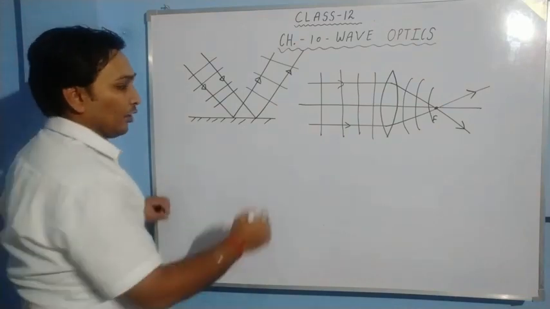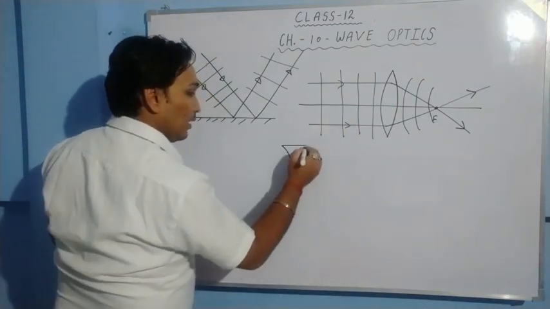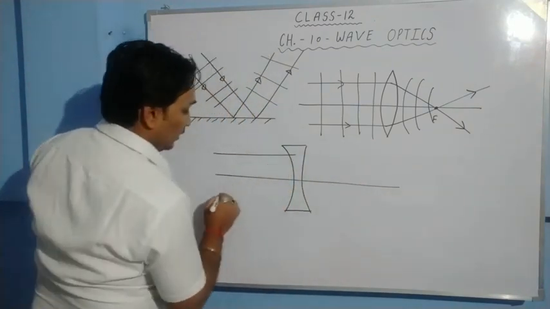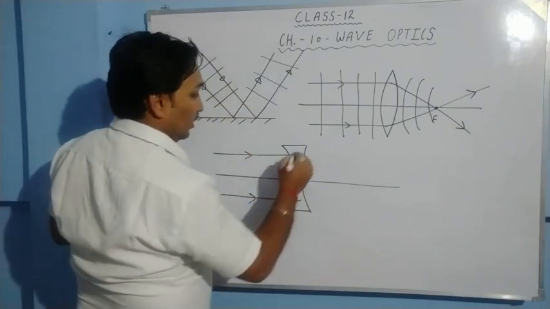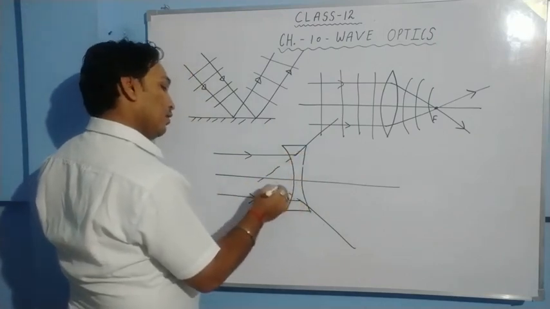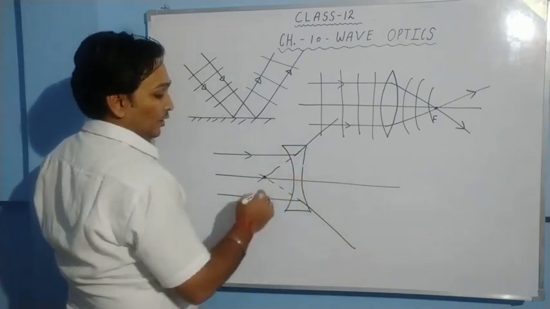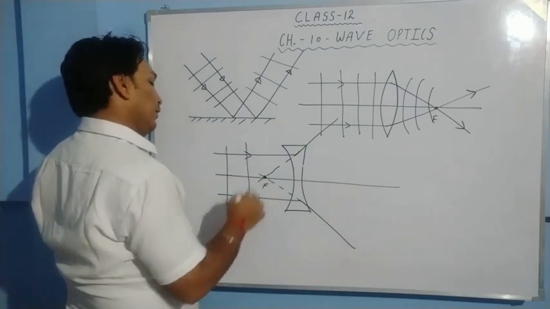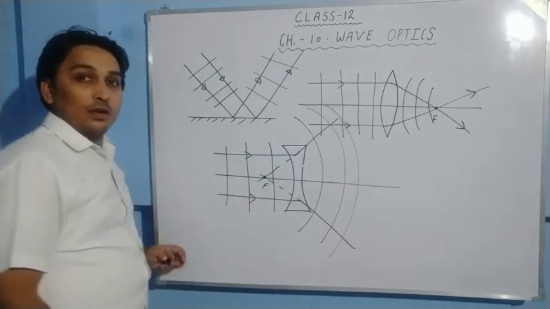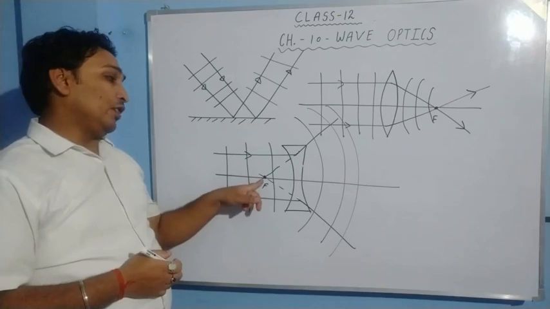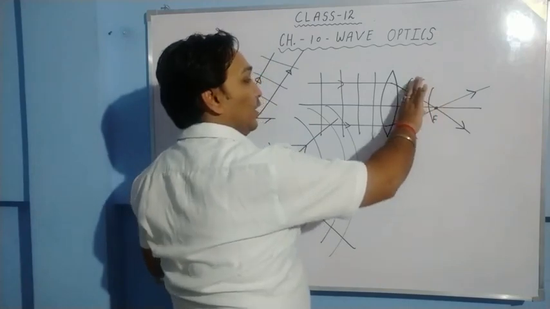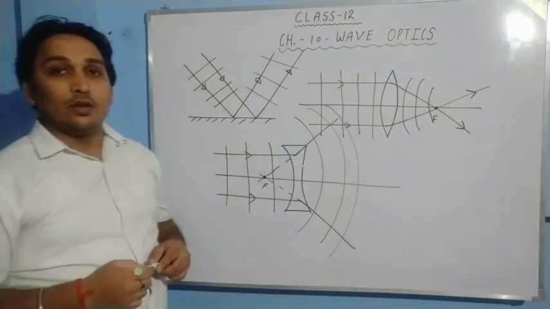Okay? For a concave lens, how do the wavefronts behave? This is your concave lens. When a ray of light goes like this, now they diverge from each other in such a manner that when we extend them behind the lens, they cut at a point. This very point is the focus. Incident wavefronts will be like this. Refracted wavefronts will be like this. Is it clear? Okay. You have to take this point as center and draw spherical wavefronts. Here also you have to take this point as center and draw spherical wavefronts. Okay. I hope it is clear.